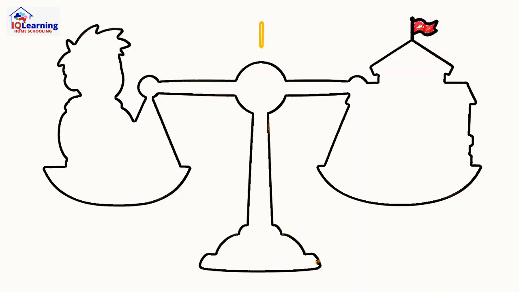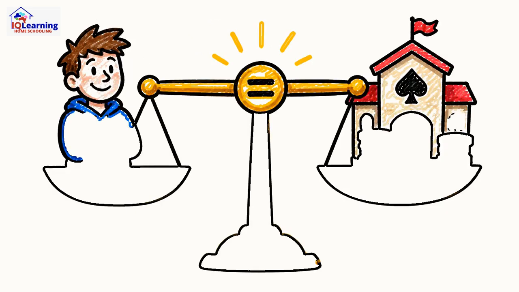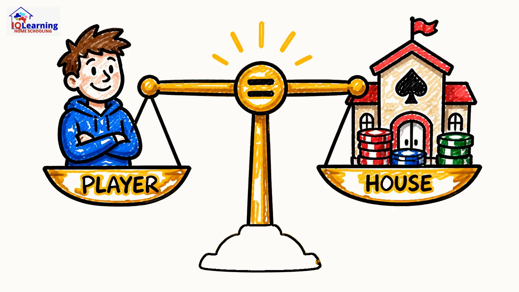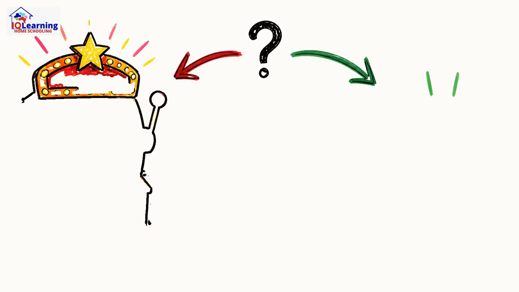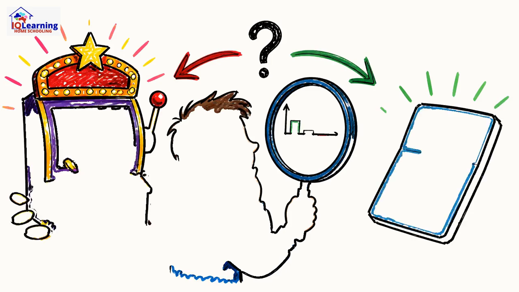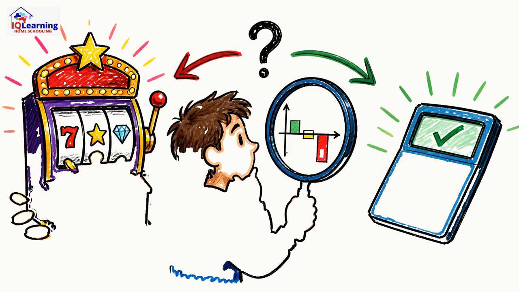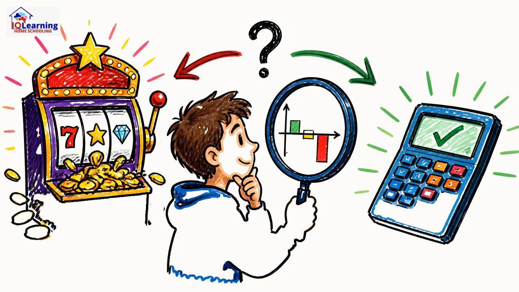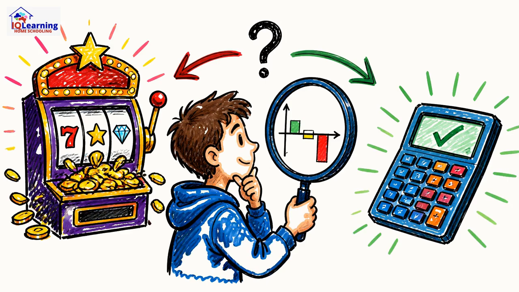A truly fair game is one where the expected value is 0. Neither the player nor the house has an edge. So the next time you face a choice involving risk, remember expected value. It's the tool that lets you see past the prize and understand the real mathematical value of the chance you're taking.